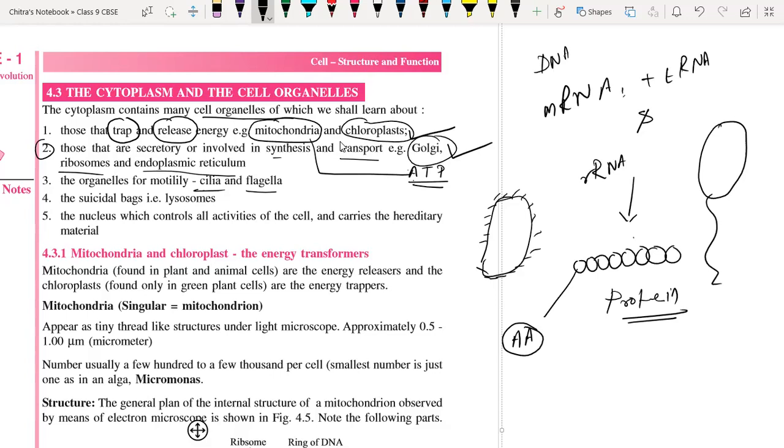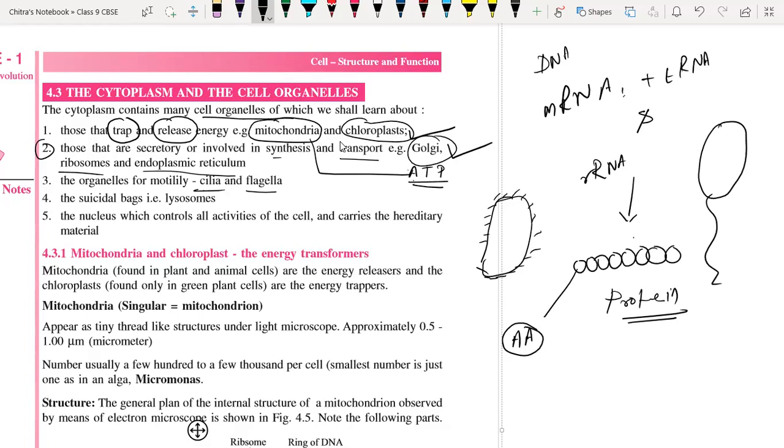The suicidal bags are called lysosomes. Suicidal bags are nothing but the lysosomes. What is happening generally in the cell? In the cell, lysosomes can get damaged.